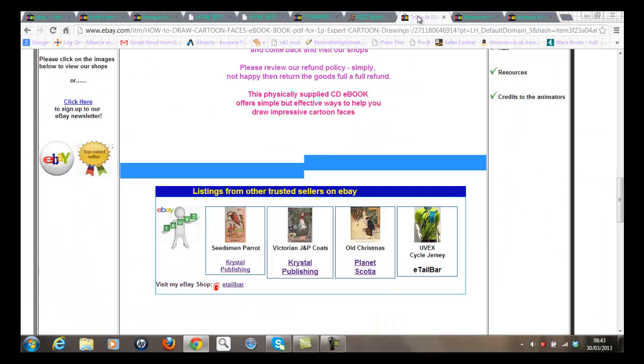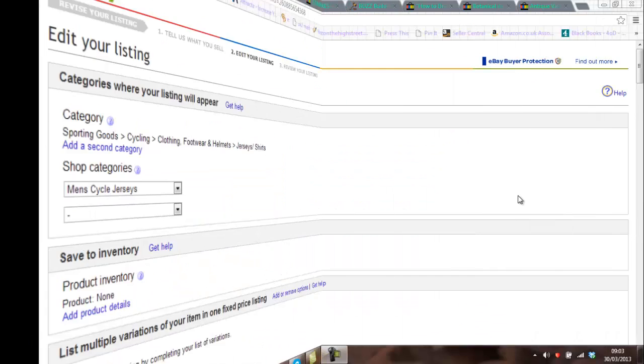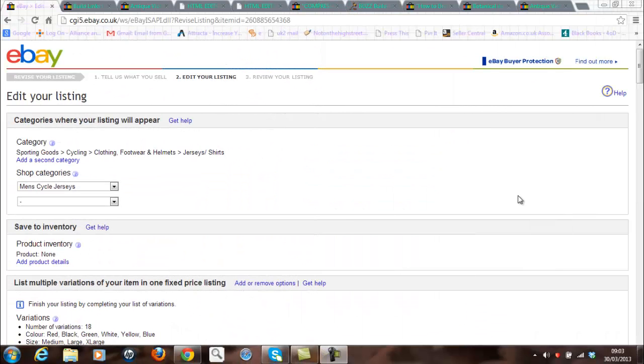So the question is, how did I actually do this? Well, let's have a look at that. As I own an eBay shop, most of the code necessary to create that links box can be produced within the eBay environment. And I'll show you by example.